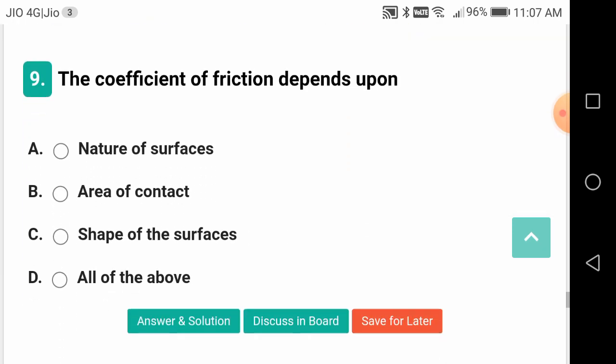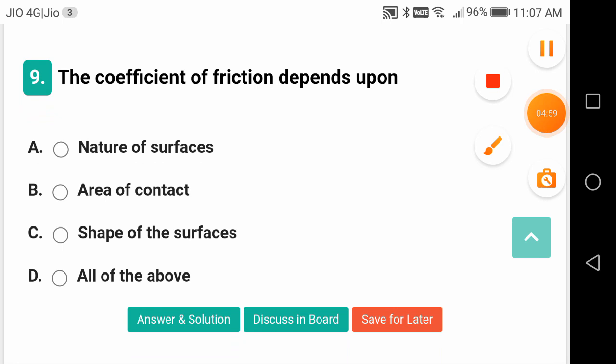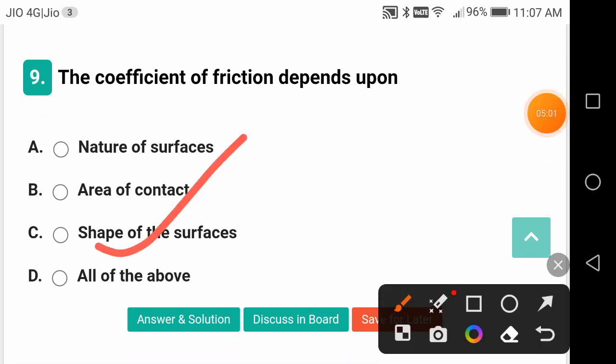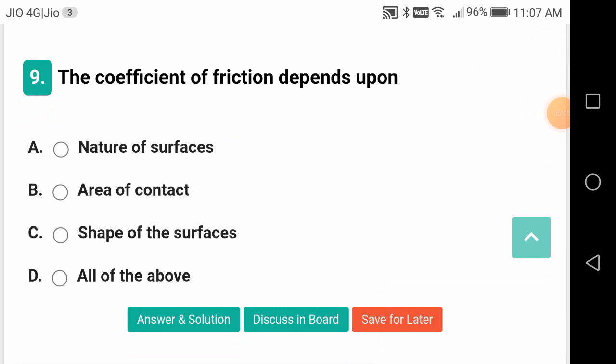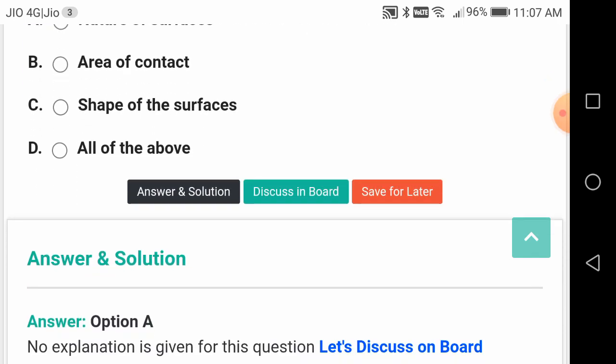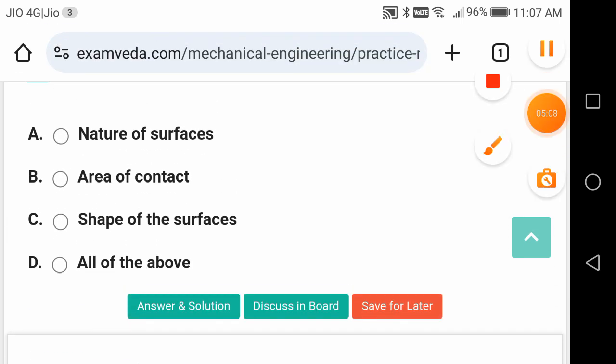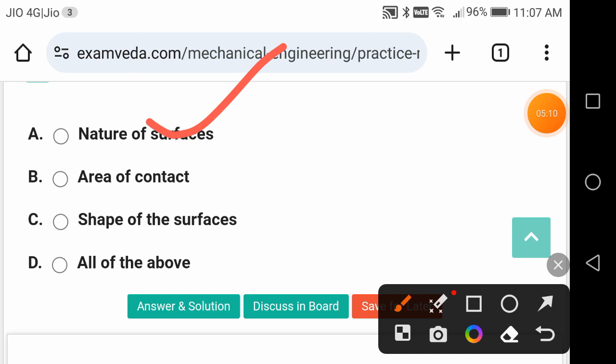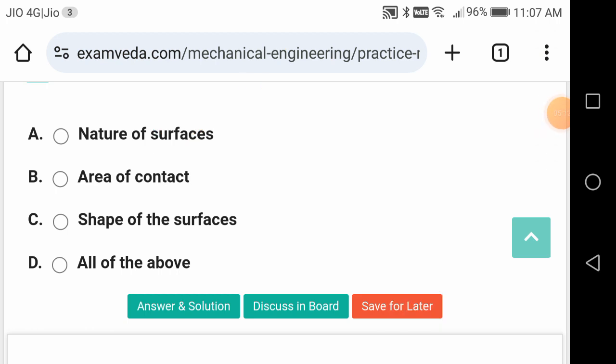The coefficient of friction depends upon what? It is going to depend upon all of them: nature of surfaces, area of contact, and shape of the surfaces, etc. Sorry, friends. Here, only nature of surfaces matters; the others are not going to influence the coefficient of friction. So these are not correct. So A is the correct answer.